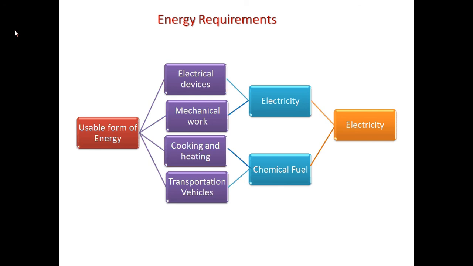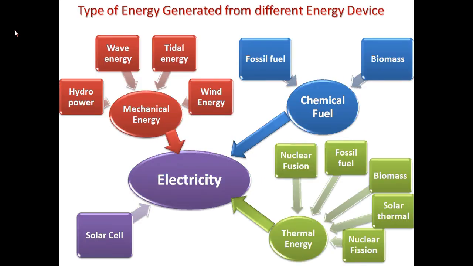So if we look at this image, it is clear that slowly we will converge all our energy systems into electricity. So it is very important that we first look into how this electricity can be generated and how we can transform all our energy devices to generate electricity. First of all, we look at the different energy devices that we have studied so far.